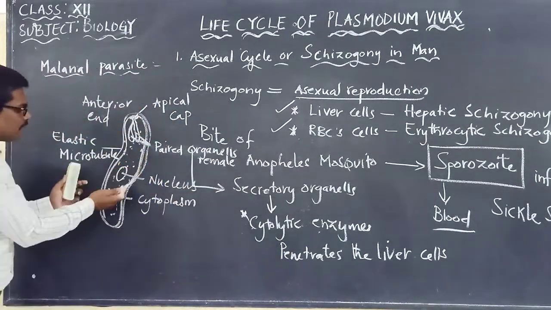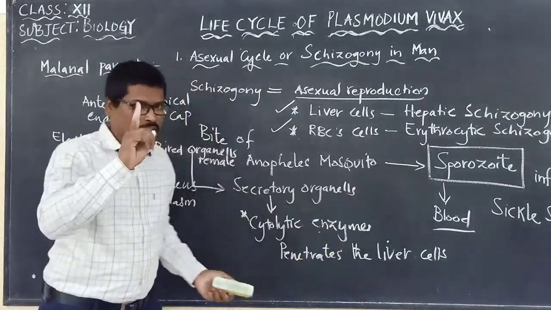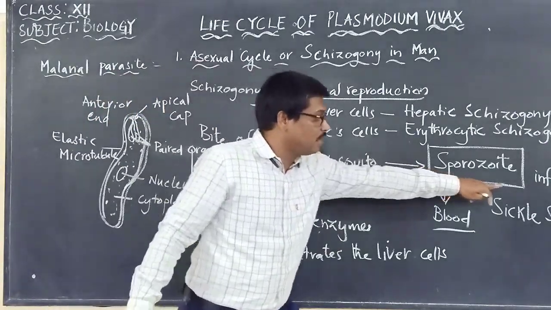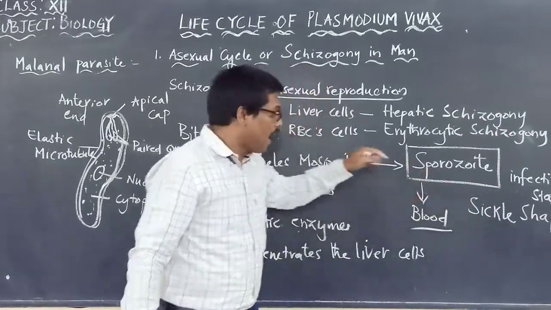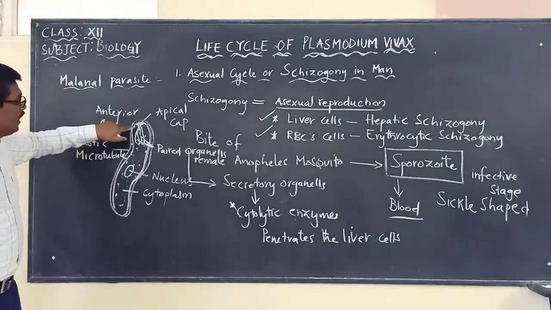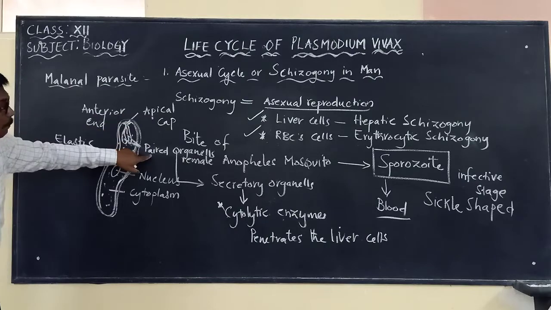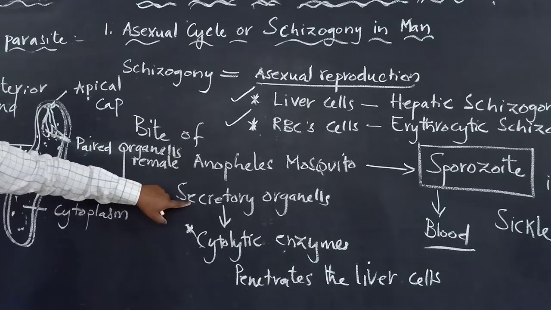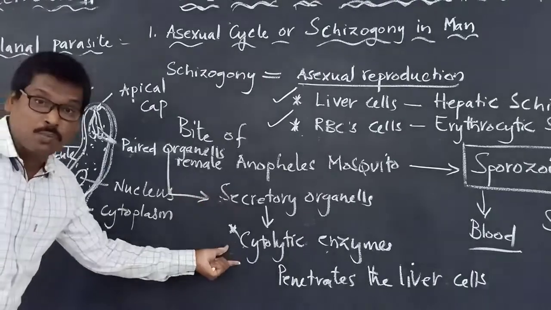So this is a simple diagram showing the sporozoite, and you have to remember its structure. The sporozoite is the infective stage of malaria. And what is the shape? Sickle shape. At the anterior end it has the apical cap. Into this cap, the paired organelles are opening. And these can also be called what? Secretory organelles. And these secretory organelles are producing what?